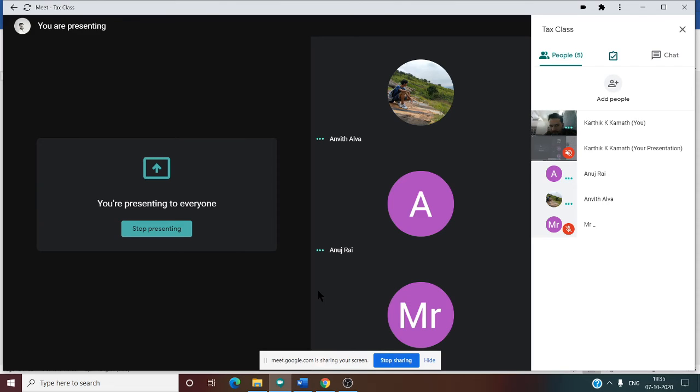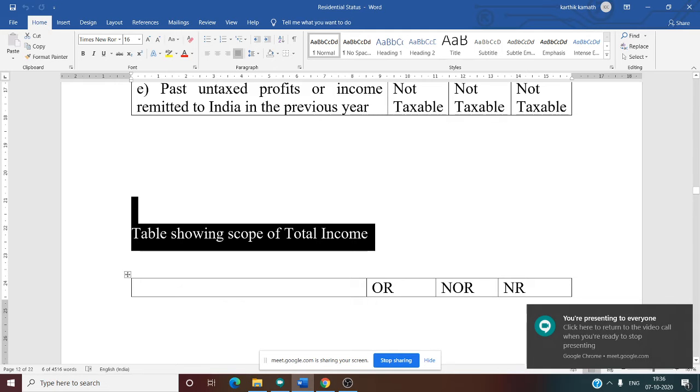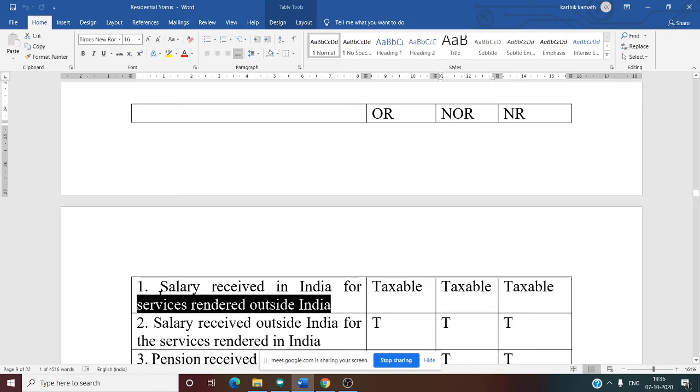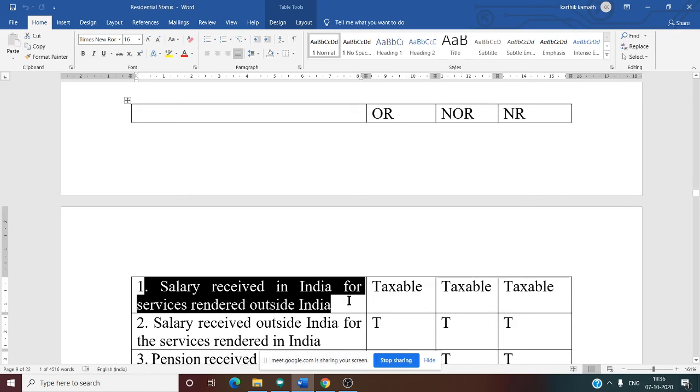Yes, now we'll discuss one by one. See this scope of total income table. There is OR, NOR, and NR, so three categories are mentioned. First one: salary received in India for the services rendered outside India.